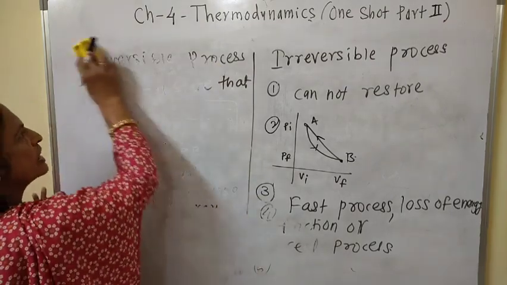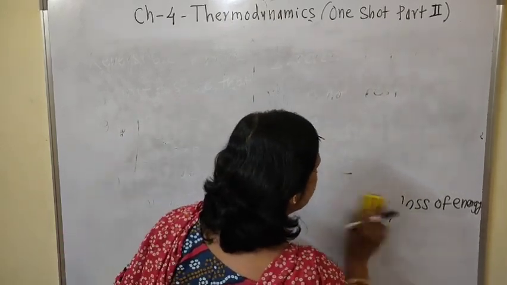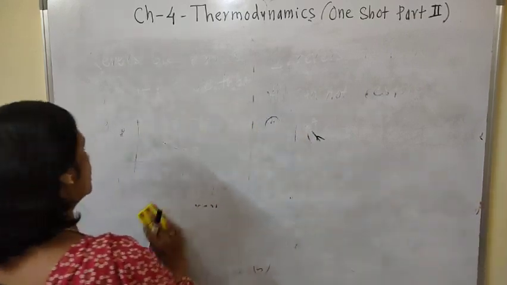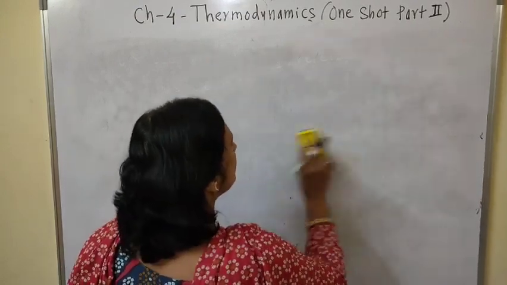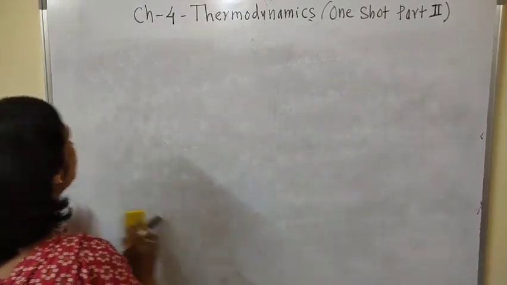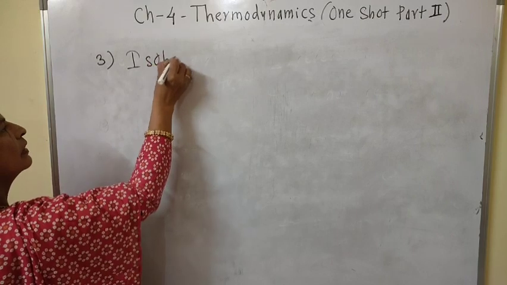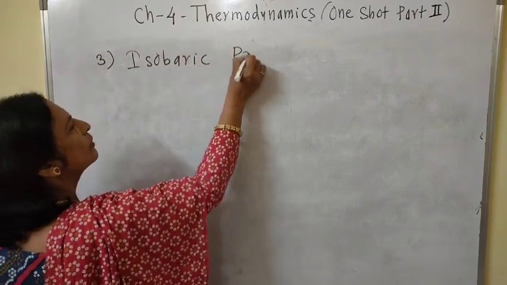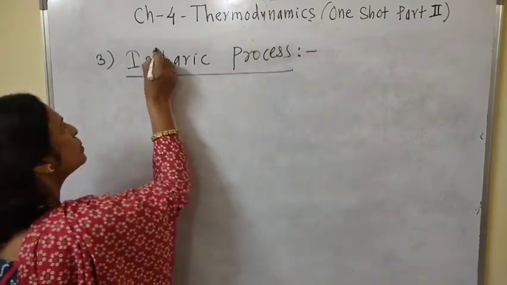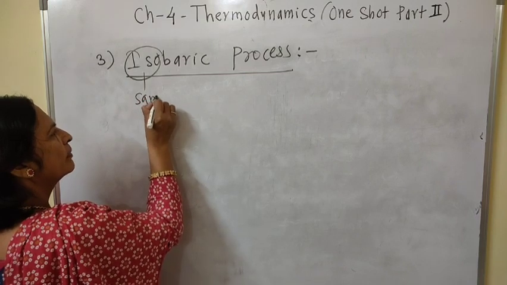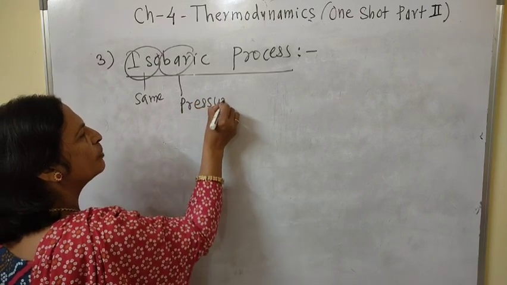Then next process, that is isobaric process. Third process, that is isobaric process. How to keep in mind this process? Iso means same, and bar, that is unit of pressure.